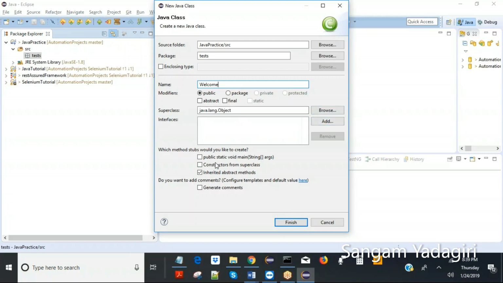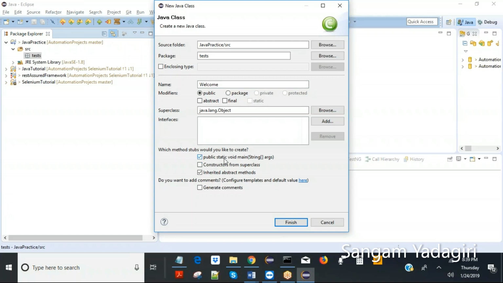And no interfaces. And if I want to execute this, because I'm writing the code only to execute it, otherwise there is no point, right? Why are you executing a piece of code? Because you want to see the output, otherwise you won't be able to see any kind of output. So if you want to execute this class at all, then you have to put that piece of code in this main function. So I can check this box.